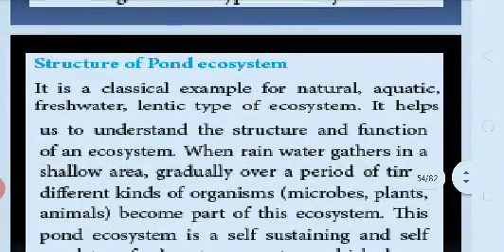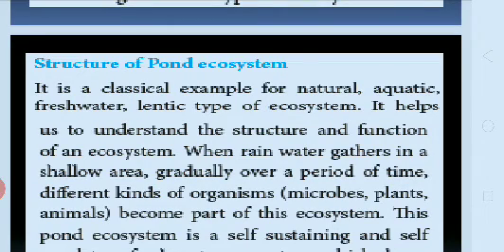Next we pass on to the structure of pond ecosystem. Here in a pond there are a number of microorganisms, and also some living plants and some animals present in the pond system. You can see one by one which types of organisms are present. It's a classical example for a natural aquatic freshwater lentic type of ecosystem. It is lentic, not lotic. It helps us to understand the structure and function of an ecosystem.